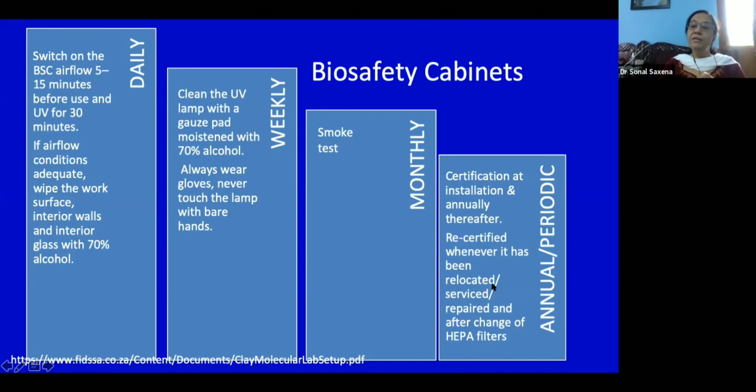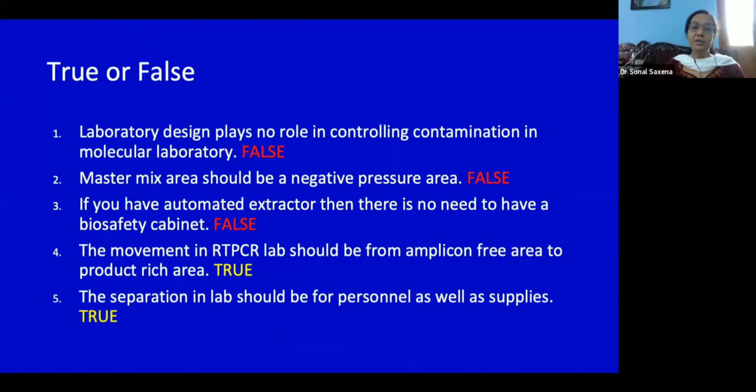Certification should be done at installation and annually thereafter. Most of the laboratories are NABL accredited. They are well versed with these certified equipments, but the government laboratories are not accredited very often, so there it can become a problem. You should also try and recertify whenever it has been relocated, serviced, or repaired, or after the HEPA filters have been changed.